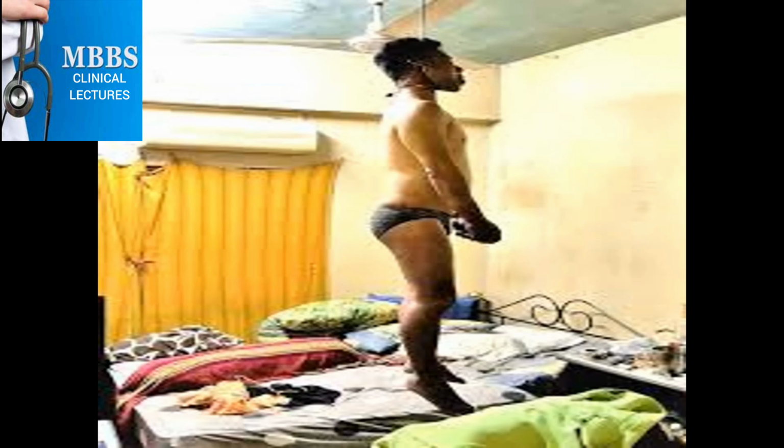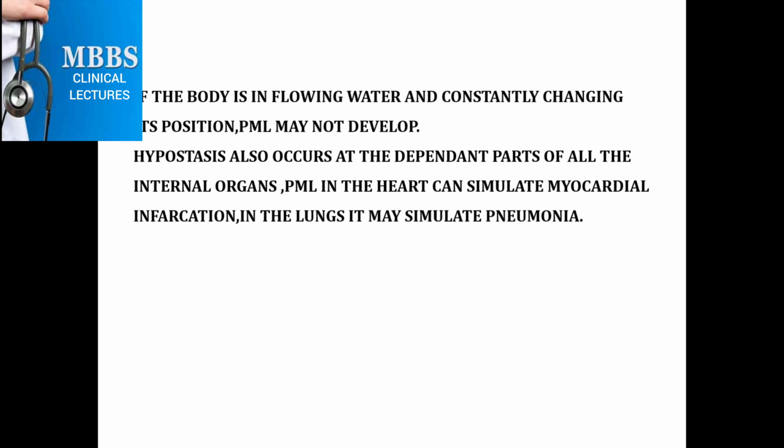The body is in an erect position. In the hanging position, the lividity is more marked in the feet and legs, and similarly in the hands and arms. These are the dependent parts of the body, and lie above the ligature mark. If the body is in flowing water and constantly changing its posture, then postmortem lividity may not develop.